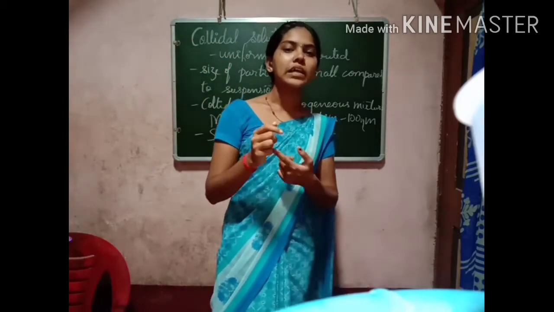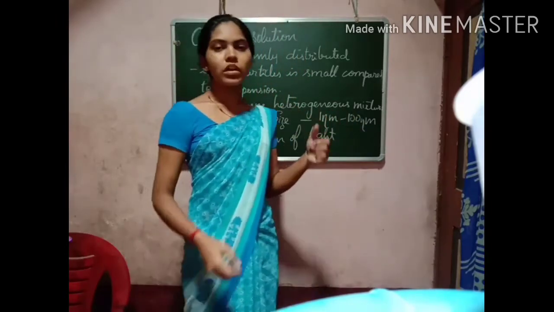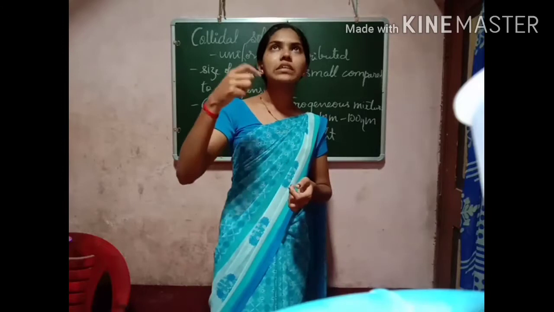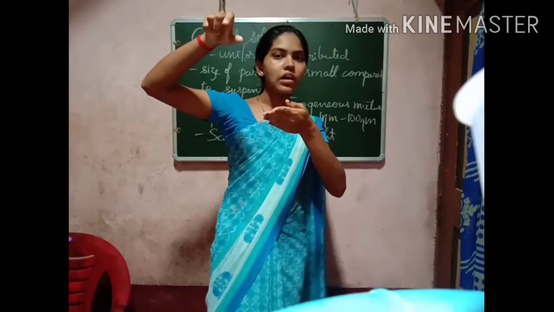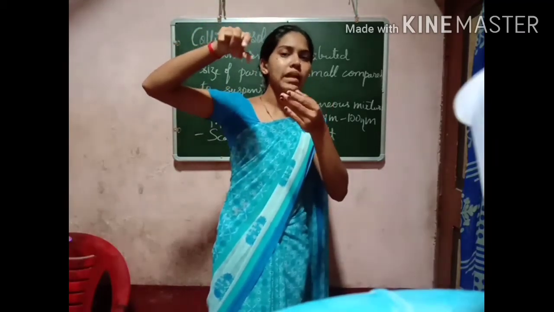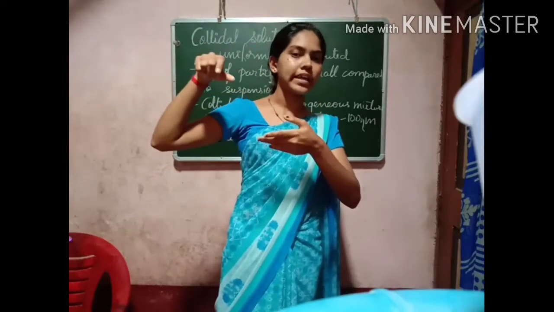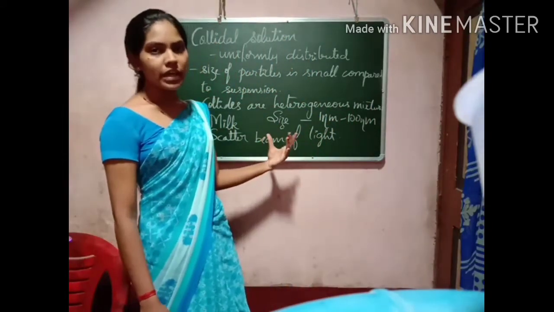These dust particles and smoke are examples of colloids. That is the reason why, when the beam of light passes through the hole, we can see the particles. They are nothing but colloidal particles. So we can see the scattering of light by the particles.